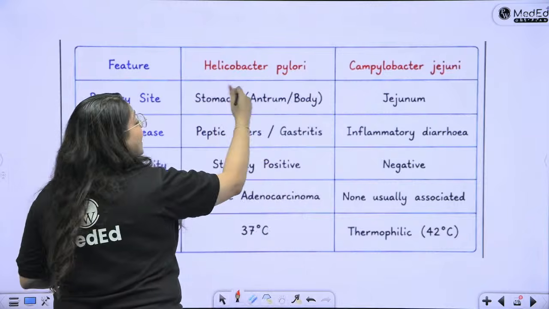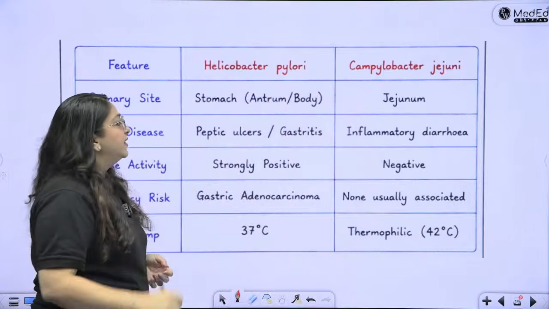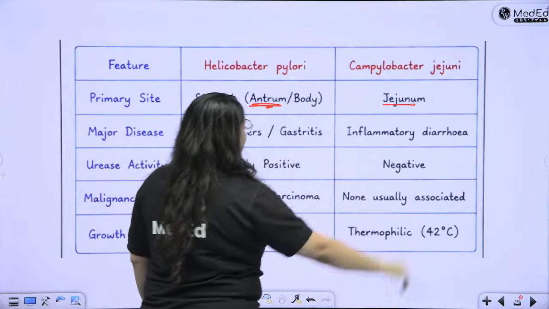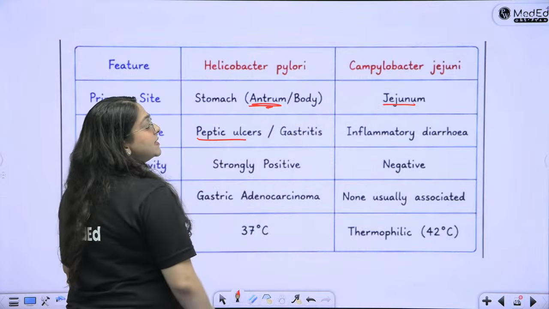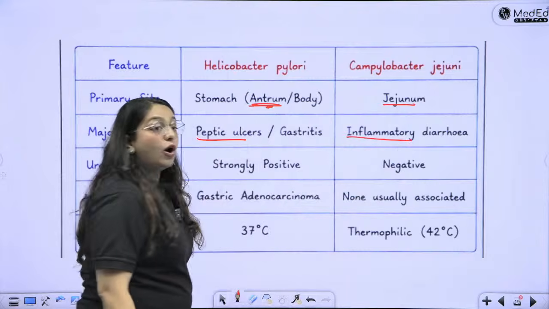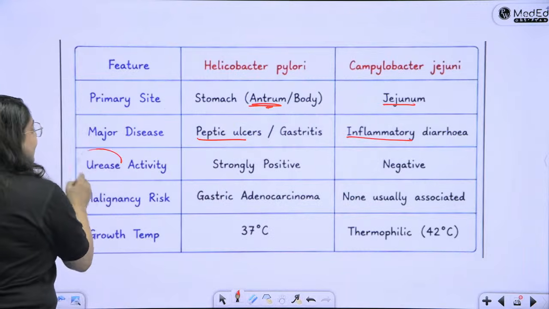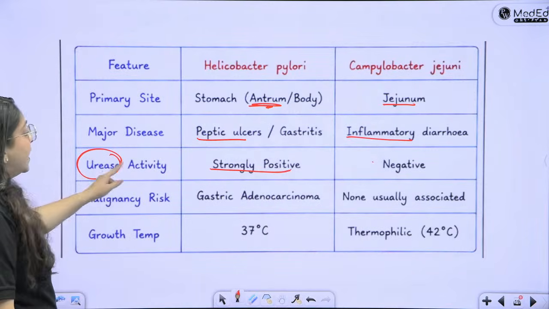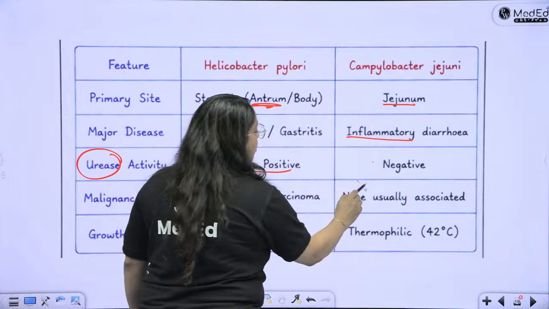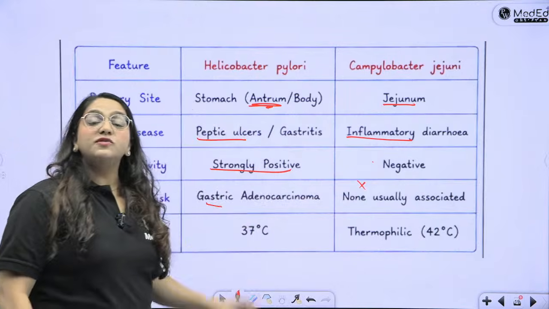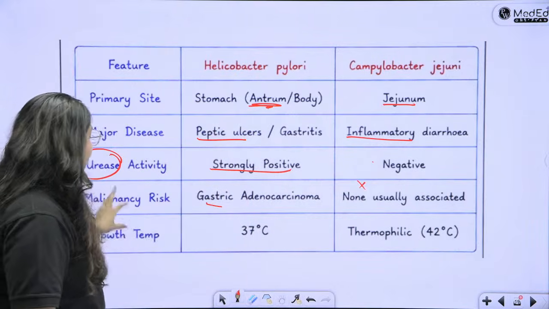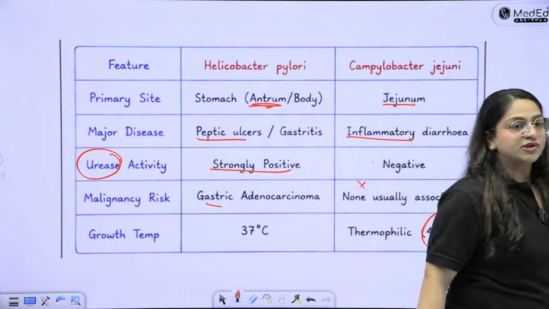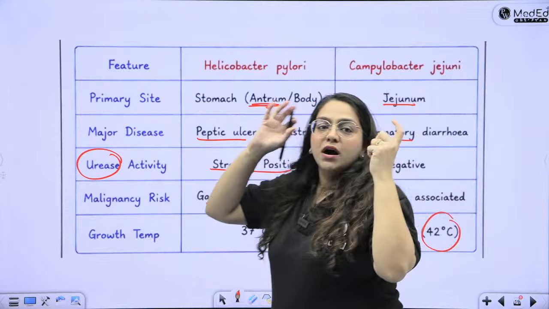Now, H. pylori and Campylobacter jejuni, what are the differences? H. pylori stays in the stomach, especially in the antrum. This guy stays in the jejunum. It causes peptic ulcer disease. It causes inflammatory diarrhea or dysentery. Here, urease activity is strongly positive, but this guy is urease negative. There is malignancy risk here, there is no malignancy risk there. Here there is the risk of GBS and Reiter's syndrome. It grows at 37, whereas Campylobacter grows at 42 degrees Celsius. This is just to give you a mind map.